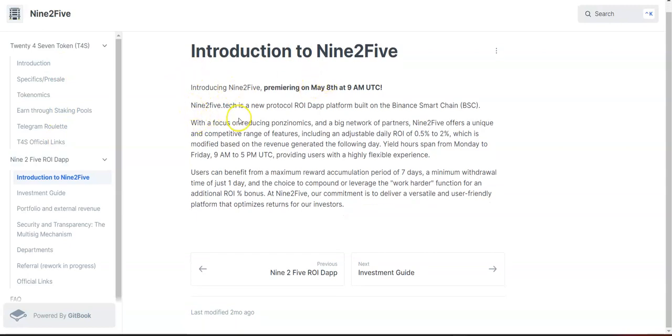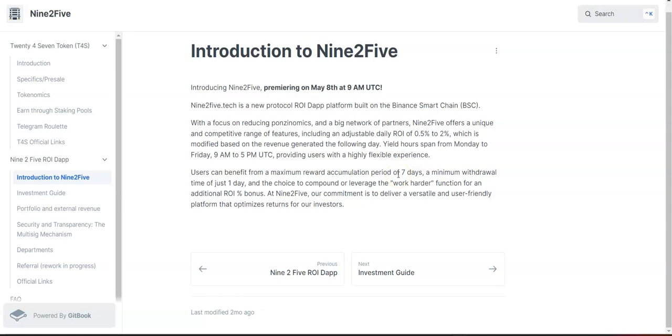So basically, 9 to 5 is an ROI app built on the Binance Smart Chain where you're going to earn daily rewards from 0.5% up to 2%, which is generated by external revenue. Like I said to you, trading. On this protocol, you only earn from 9 to 5 right here. It's from 9 a.m. to 5 p.m. UTC time, and only from Monday to Friday, just like a normal regular job. Okay. And you can withdraw anytime.